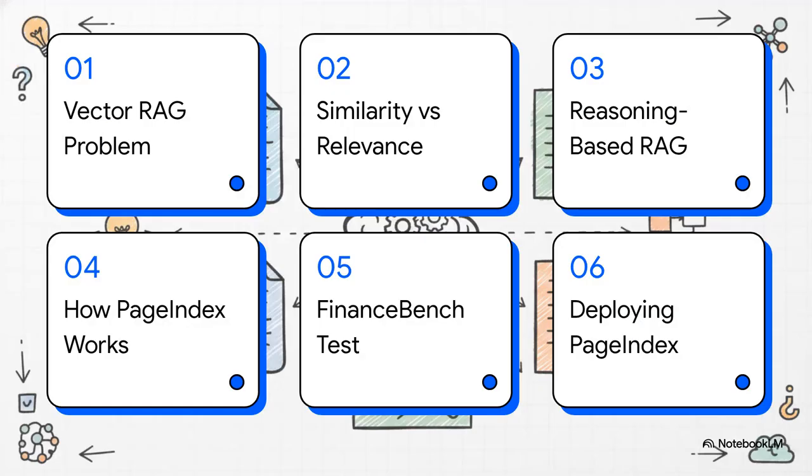To break down exactly how we fix this, here's our roadmap for today. First, the vector RAG problem. Second, similarity versus relevance. Third, enter reasoning-based RAG. Fourth, how PageIndex works. Fifth, the FinanceBench test. And finally, number 6, deploying PageIndex.